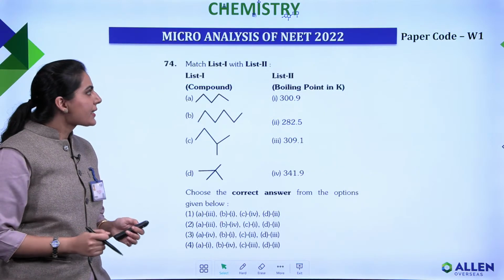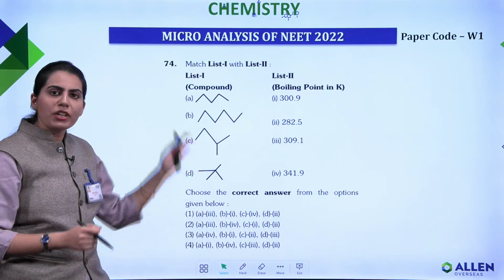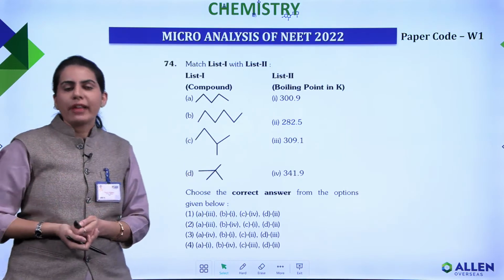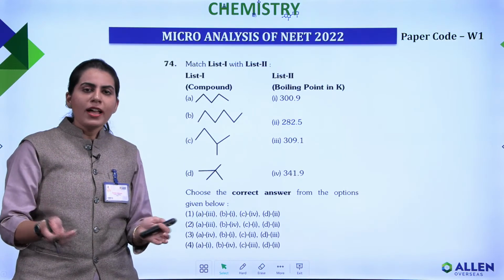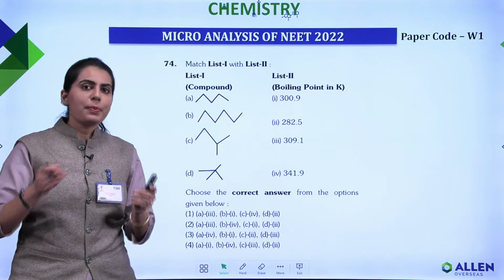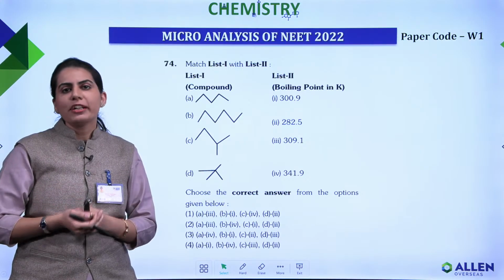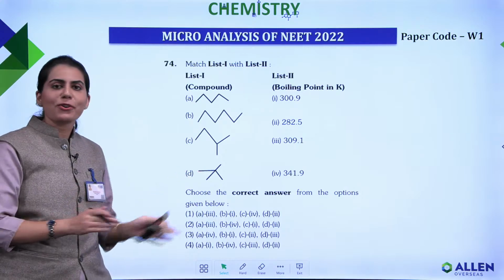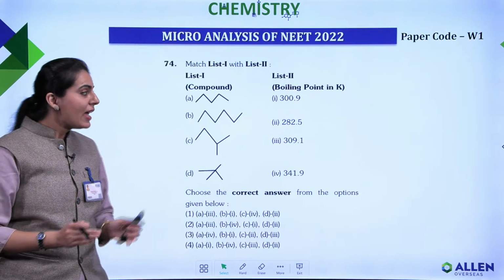Coming next, we have this question which came as question 74 from your code W1, based on boiling point of alkanes. Students, we all know that boiling point depends on molecular mass, and if branching increases, then boiling point decreases. There are a lot of match the column questions in this paper.